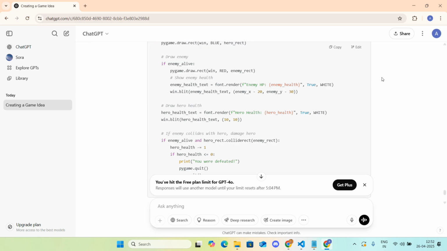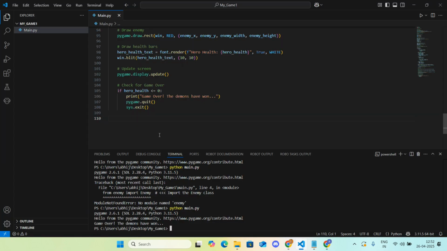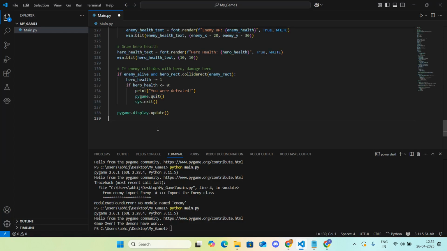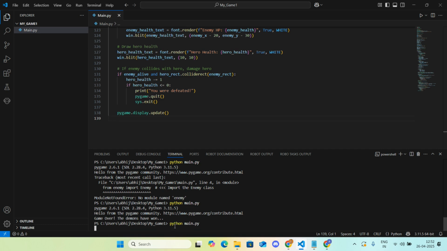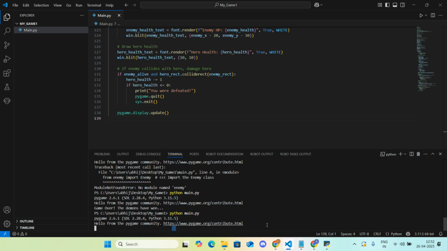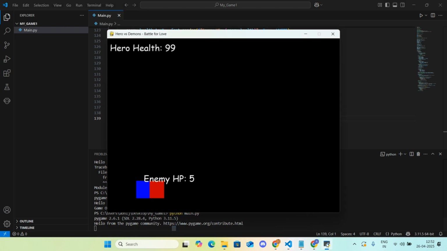Looks good. Let's see what it does. Copy, save. Okay, so here you can see my sword.